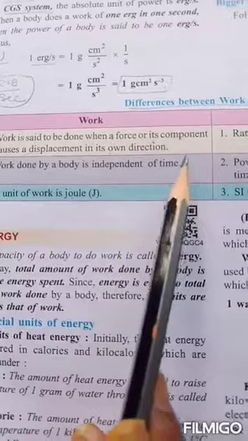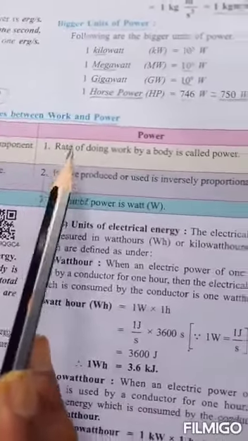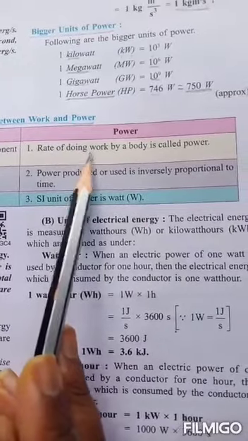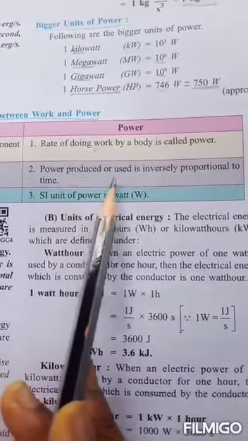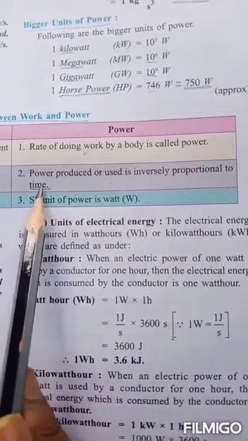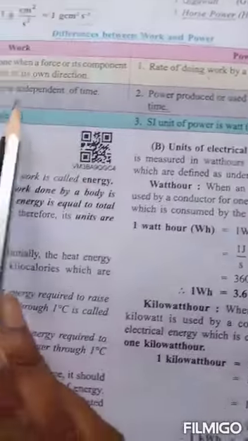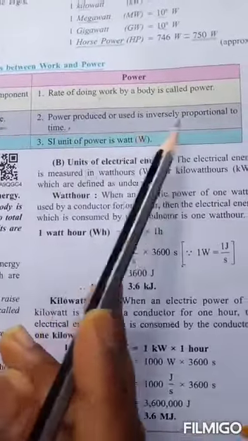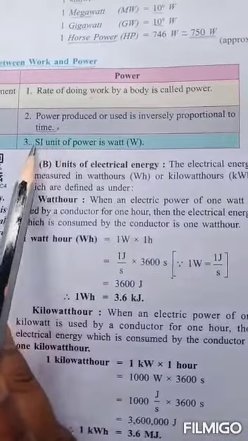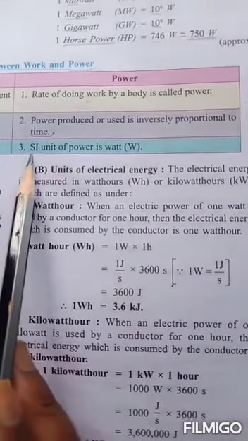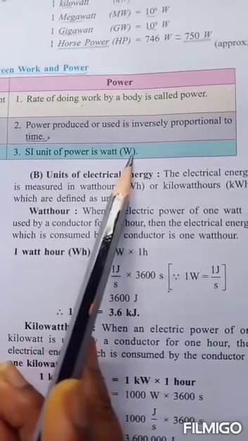If you come to power, the rate of doing work is called power. Power produced or used is inversely proportional to time. So work does not depend on time, but power depends on time. That's why it is inversely proportional to time. The SI unit of work is joule, and the SI unit of power is watt.